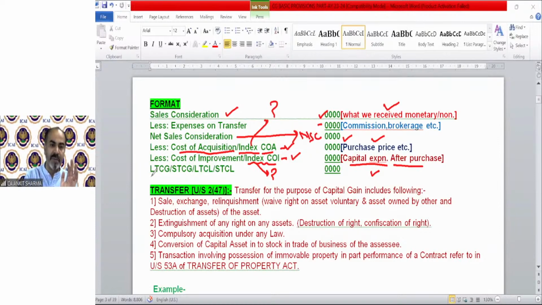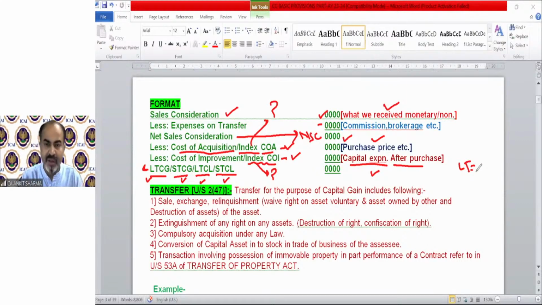After that, we will have either long-term capital gain or short-term capital gain, that means long-term profit or short-term profit, or either long-term capital loss or short-term capital loss. Whether it is long-term or short-term will depend upon the asset. If the asset is a long-term capital asset, the gain or loss will be long-term. If the capital asset is short-term, then the gain or loss will be short-term. How can we find out whether the asset is long-term or short-term? The definition of long-term asset and short-term asset we are also going to discuss after this topic.